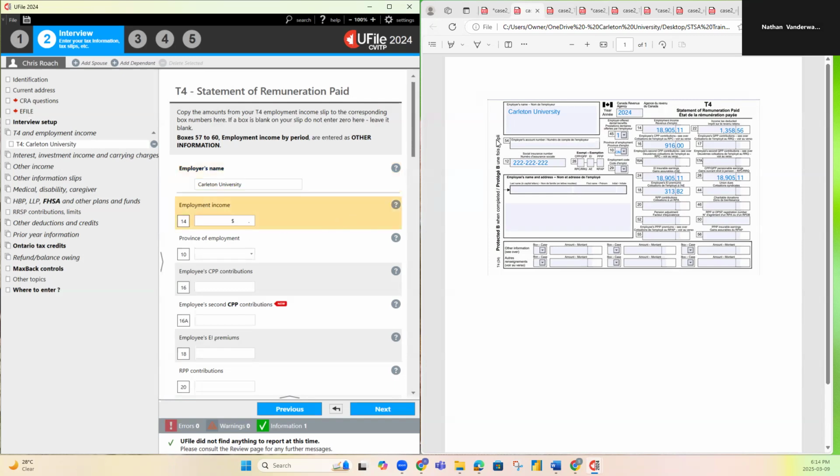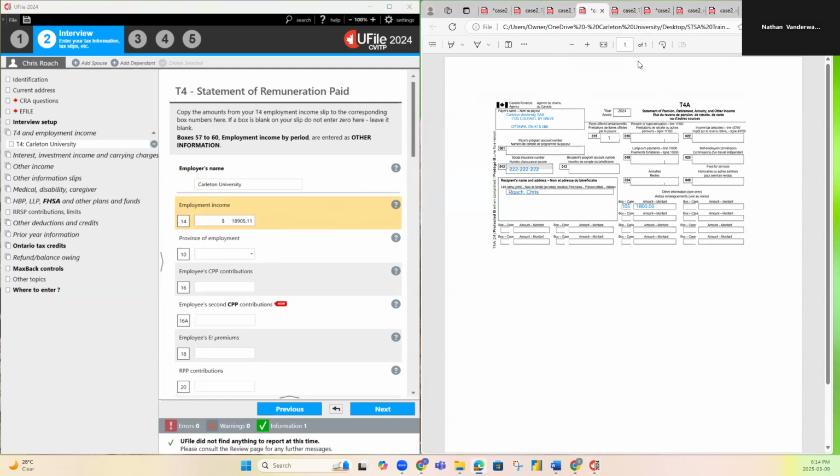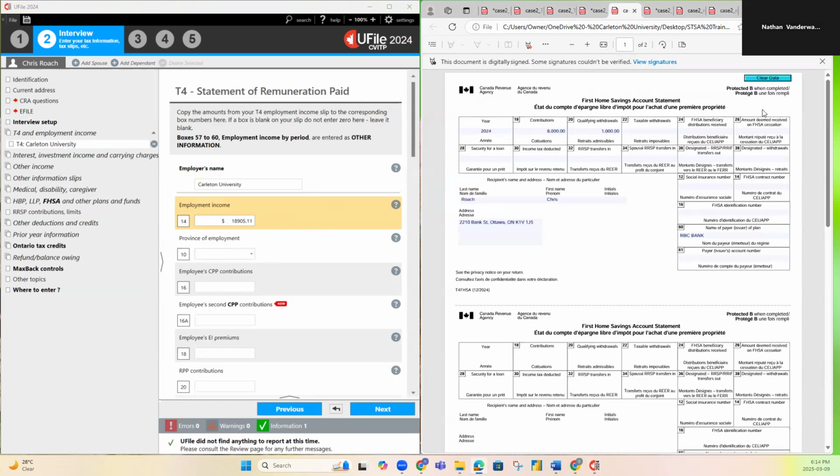Employment income, box 14. Then we're just going to add the boxes. It's 18905.11. Another good check you can do is you'll always see the years put on the forms, just to confirm that it is the correct year, they're not bringing old forms forward.